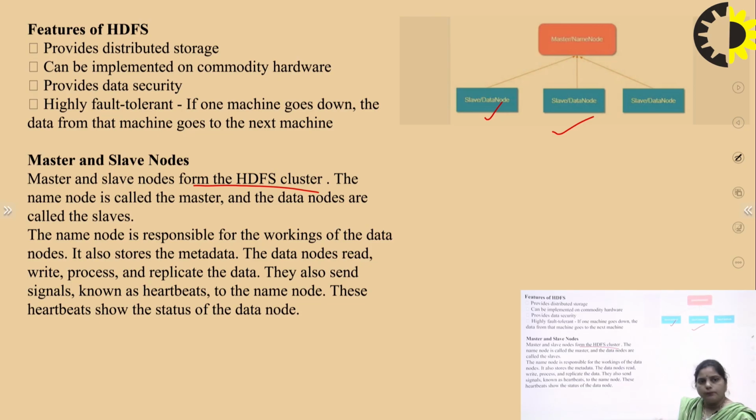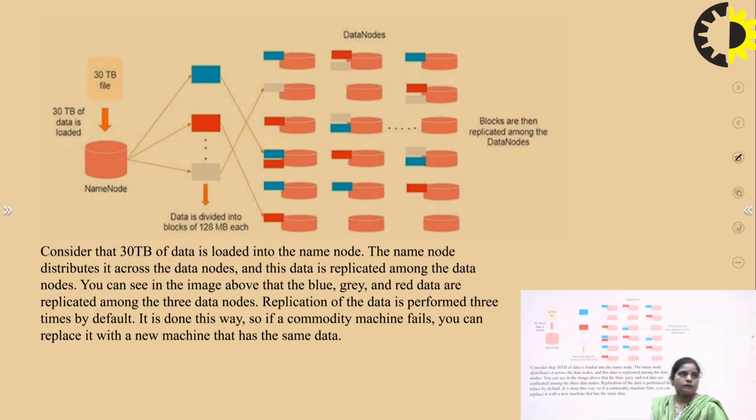The name node is responsible for the working of all the data nodes. It stores all the metadata also. The data nodes have the ability to read, write, process and replicate the data. They also have the capability to send signals, known as heartbeats, to the name node. These heartbeats show the status of the data node. This is the basic concept behind the master and slave nodes, which are components inside the Hadoop Distributed File System.